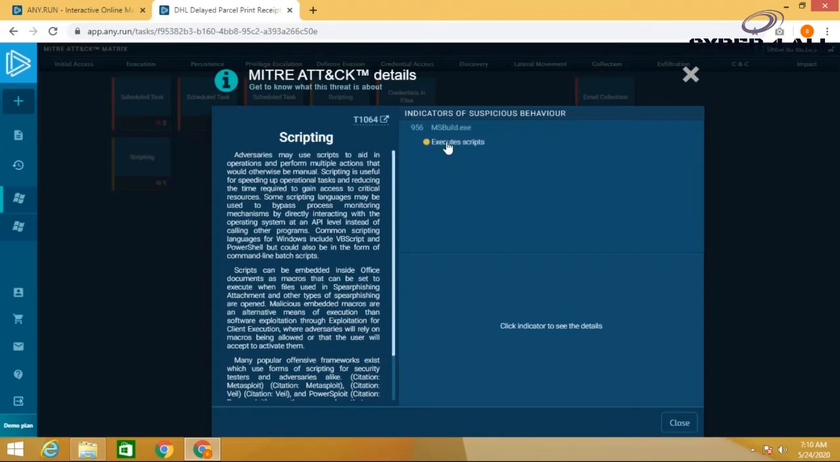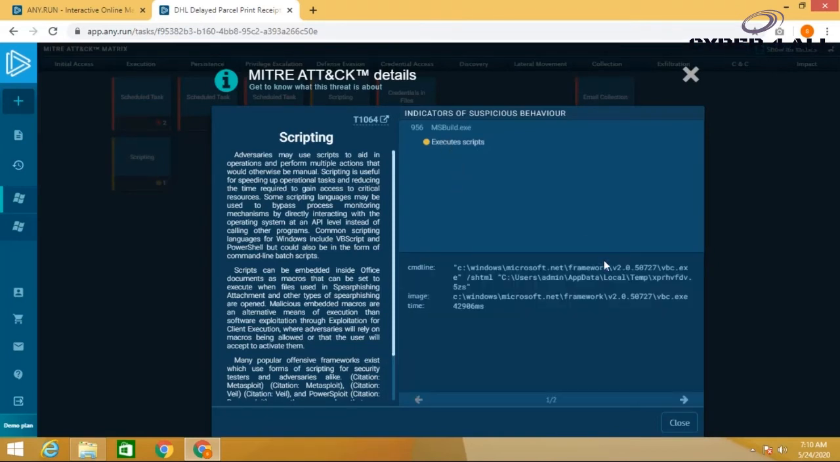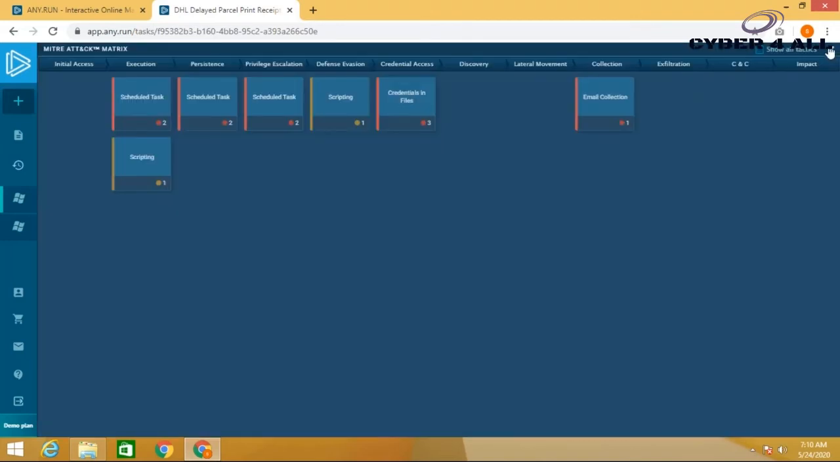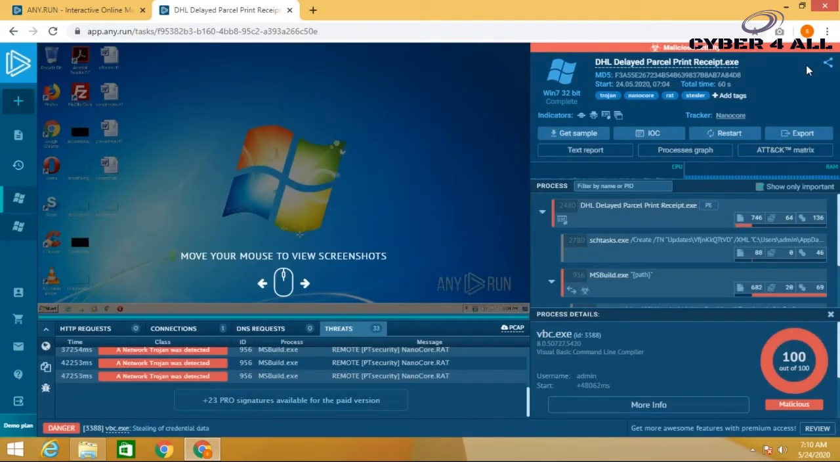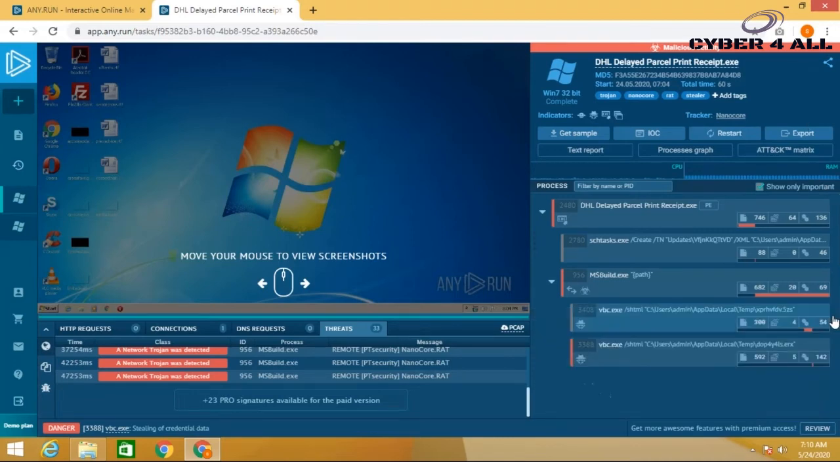Here is another scripting that executes scripts in the background. So these are all the possible attacks that have been shown in this matrix. Hence we came to know about this malware sample regarding its malicious intent and functionality. As of now, it has been categorized as RAT and Trojan malware.